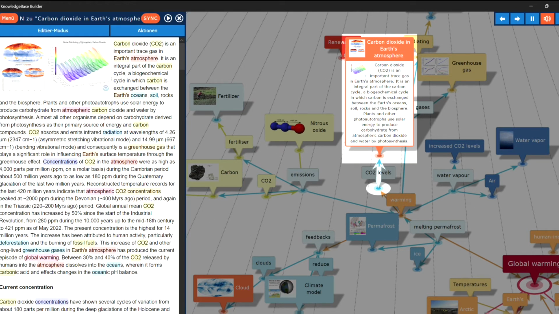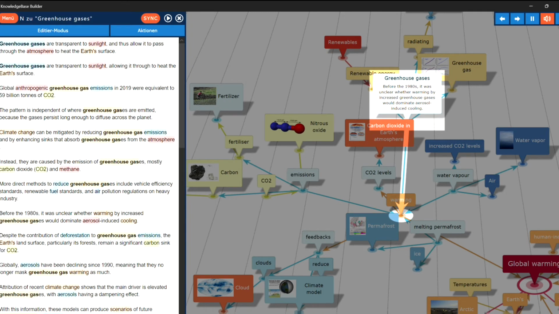Carbon dioxide, CO2, is an important trace gas in Earth's atmosphere. It is an integral part of the carbon cycle, a biogeochemical cycle in which carbon is exchanged between the Earth's oceans, soil, rocks, and the biosphere. Plants and other photoautotrophs use solar energy to produce carbohydrate from atmospheric carbon dioxide and water by photosynthesis.